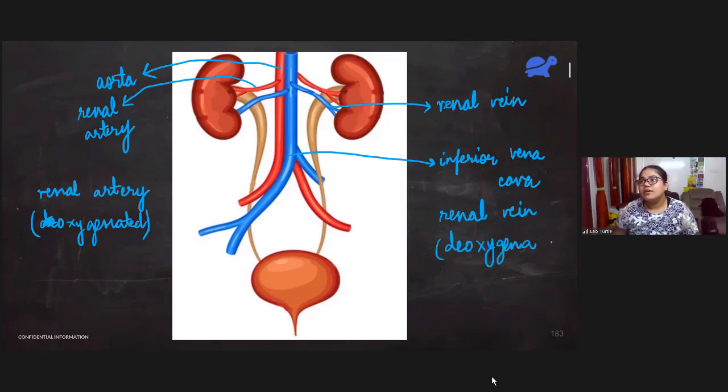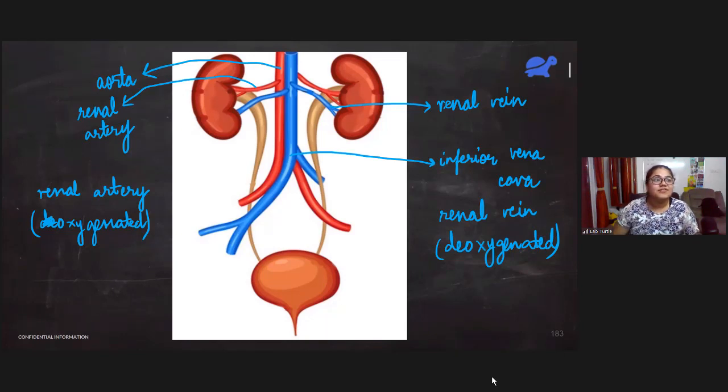Now, one of you give me the answer. If we talk about nitrogenous waste, where will it be higher? In renal artery or in renal vein? Renal vein, renal vein. Everybody says that the amount of nitrogenous waste will be greater in renal vein. Well, how can that be true?